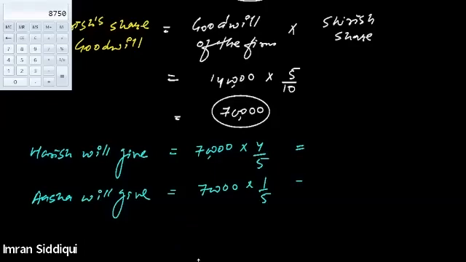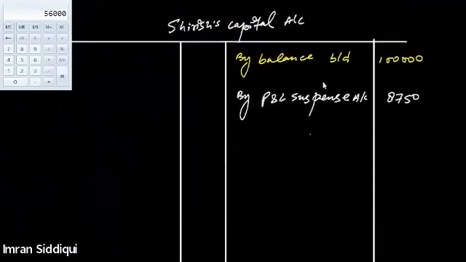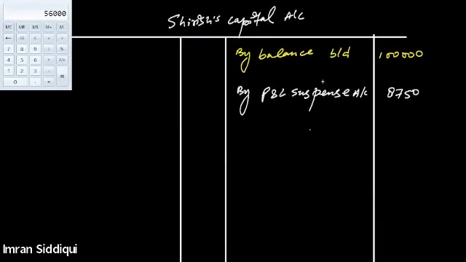Got it, everyone? Is this calculation clear to all of you? Yes or no? Yes, sir, it's clear. So Harish gives 56,000 and the remaining 14,000 has to be contributed by Asha. Now we will go to the partners' capital accounts and write these values, 56,000 and 14,000, in the deceased partner's capital account, Shirish's capital account.